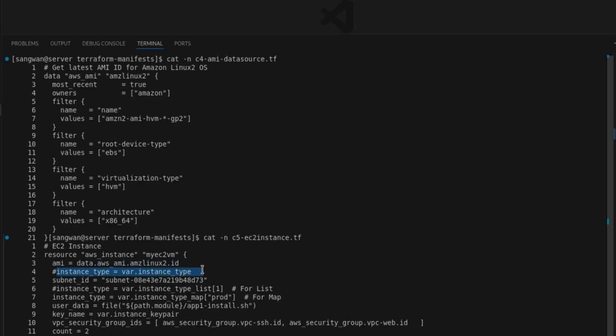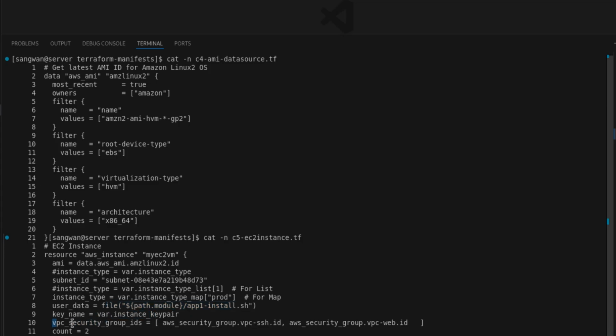Right now it is commented out. Subnet I'm going to delete because I have the default subnet also. The instance type is coming from the variable. This is for map, and we'll go one by one. First I'll take the default value, then I will take the list value, then I'll take the map value. So we'll execute the same file 3 times. The rest of the things are user data, key file name, security groups, everything.